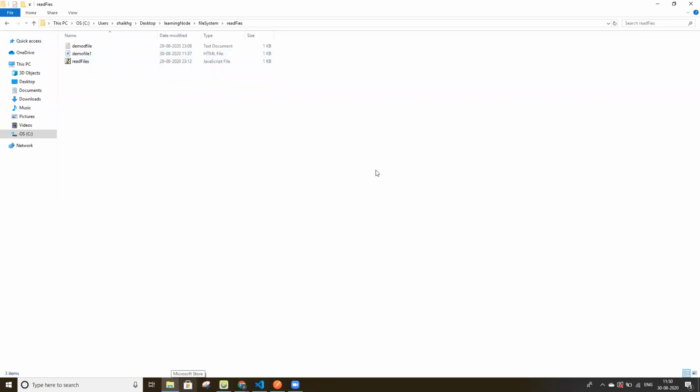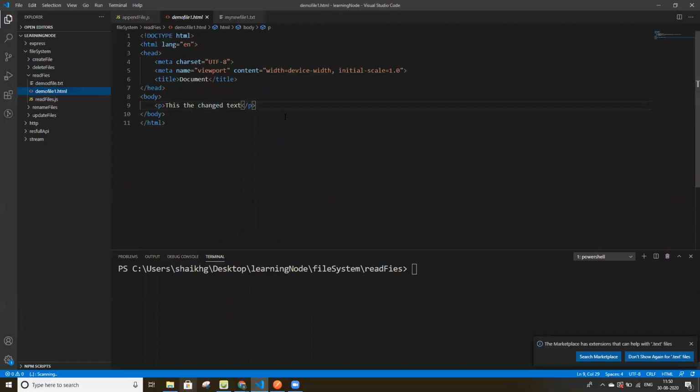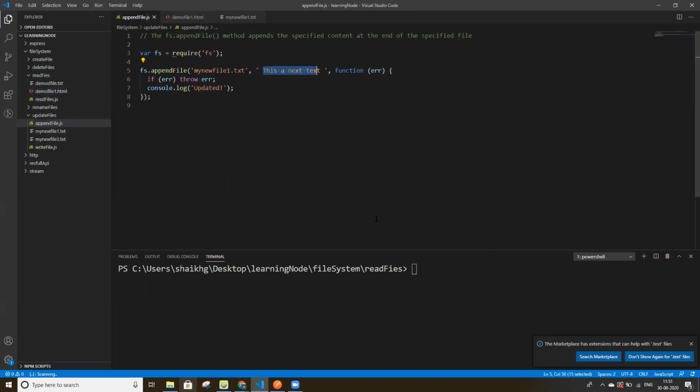We can create a new file also and read that file also. I'm trying to read this file in a browser.